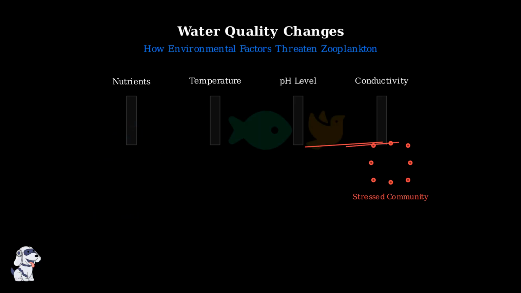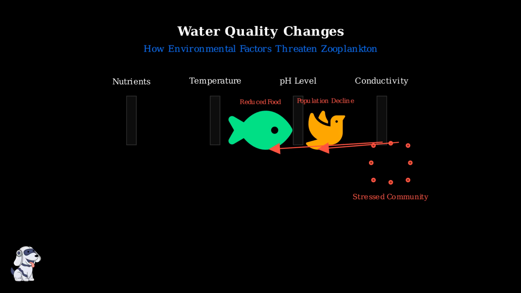These changes in zooplankton communities create ripple effects throughout the entire food web. Fish, seabirds, and marine mammals that depend on zooplankton for food face reduced prey availability, affecting the entire ecosystem's stability. Protecting water quality is essential for maintaining healthy zooplankton populations. Monitoring these key parameters helps scientists detect problems early and take action to preserve these vital marine communities.